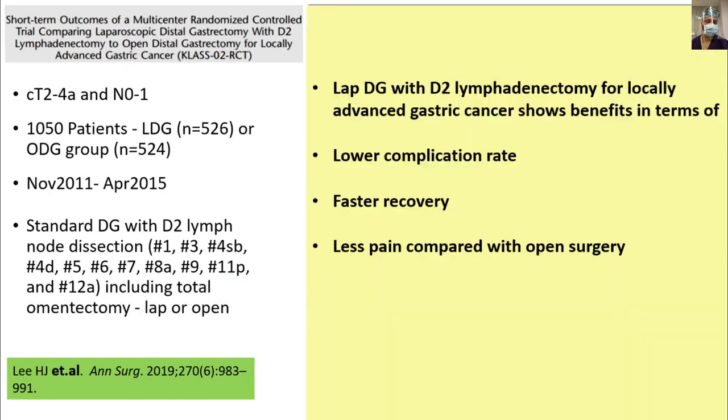So the authors of the KLASS-02 randomized controlled trial, the KLASS group, concluded from this RCT that lap distal gastrectomy with D2 lymphadenectomy for locally advanced gastric cancer shows benefit in terms of lower complication rate, faster recovery, and less pain compared with open surgery. They are yet to report the long-term outcomes of these two groups in terms of recurrence-free survival and cancer-specific survival.